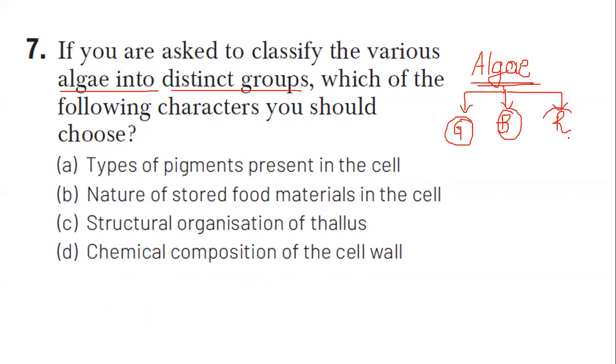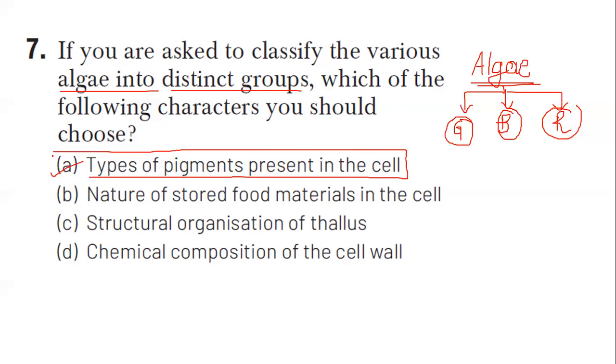So how can you classify these algae into these 3? Based upon what is the question? It is based upon the pigments present in the cell. Even though other variations are there, you will classify the algae into distinct groups based upon the photosynthetic pigments present in them.